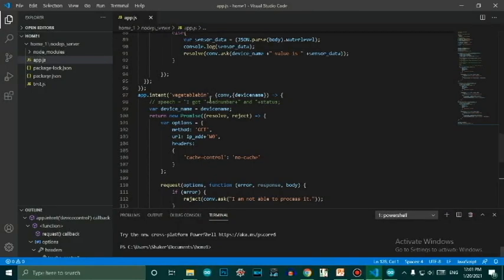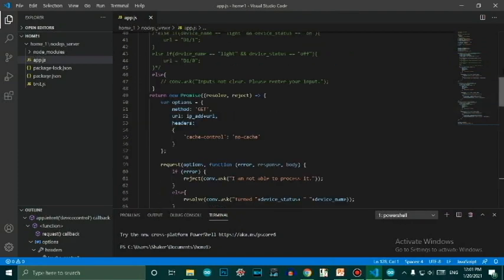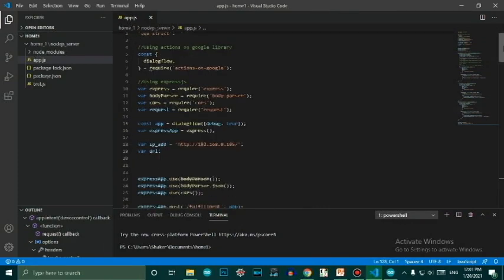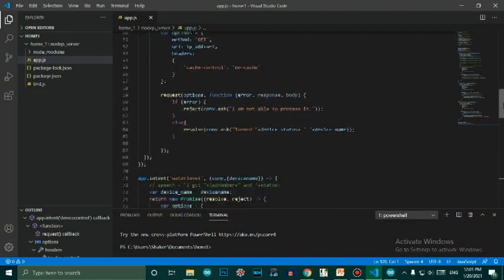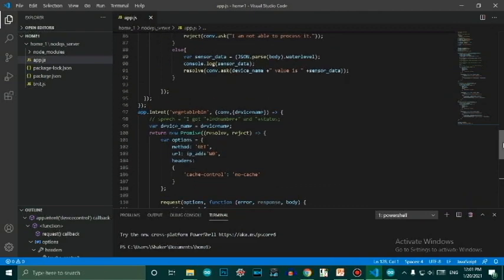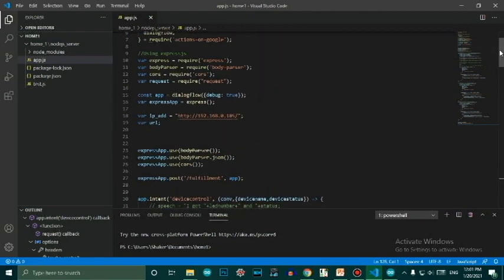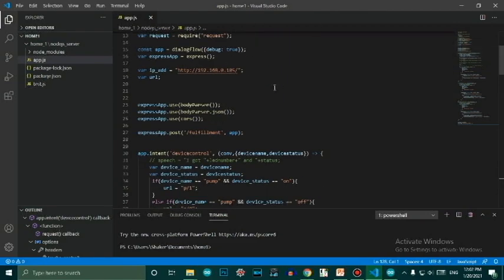Then we have a Node.js server. As I said, the JavaScript program which I have written here, I'm also not going into much detail about, as it is not possible to complete all this stuff here. The important thing is we have to place the IP address which is just shown on the serial monitor.